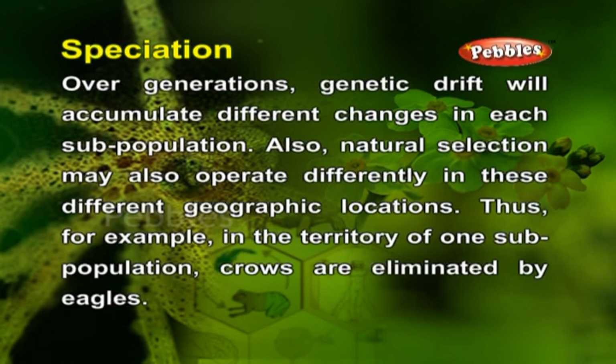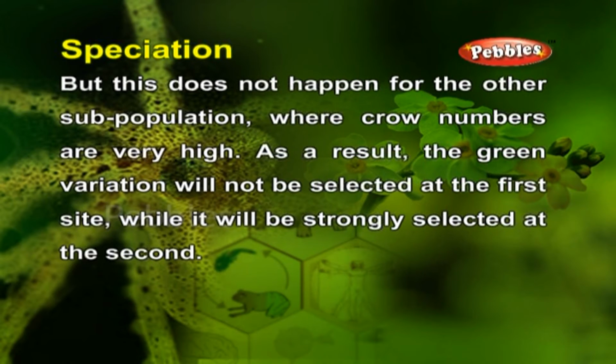Over generations, genetic drift will accumulate different changes in each subpopulation. Also, natural selection may operate differently in these different geographic locations. Thus, for example, in the territory of one subpopulation, crows are eliminated by eagles. But this does not happen for the other subpopulation, where crow numbers are very high.